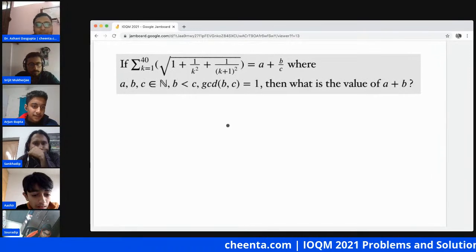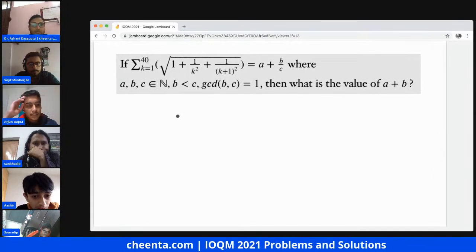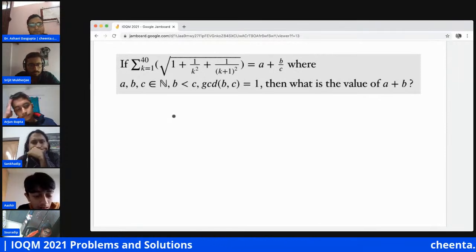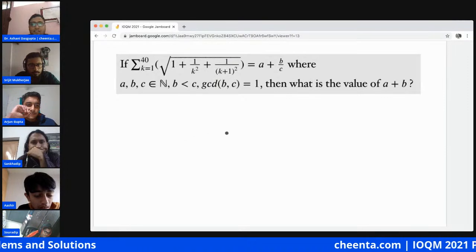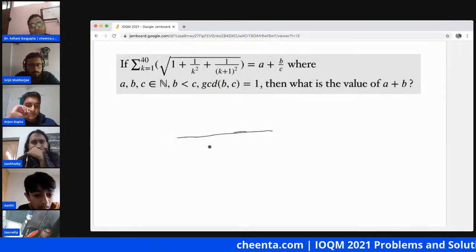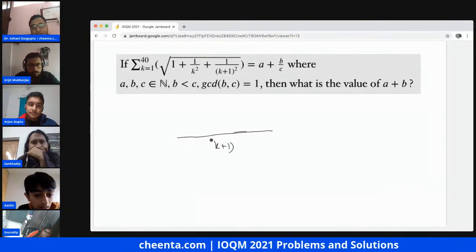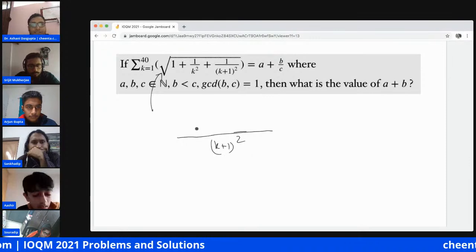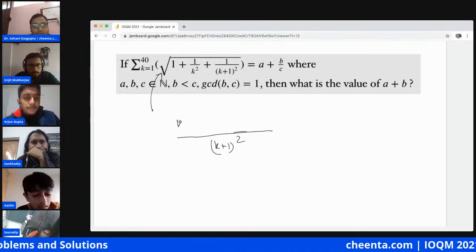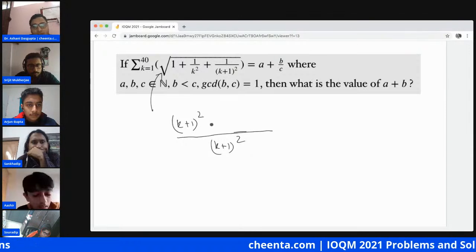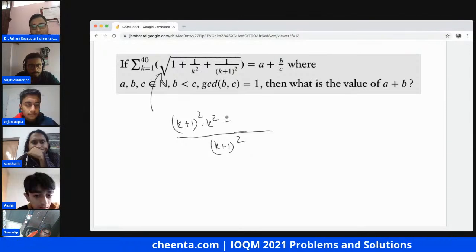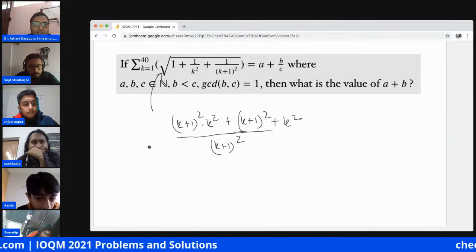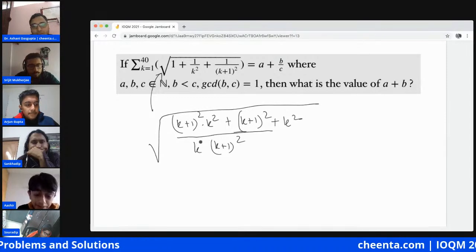If we first expand it, the numerator would become (k square plus k plus 1) whole square. So let's take the LCM. Working with the part inside the parentheses, this becomes (k plus 1) whole square times k square plus (k square plus k plus 1) whole square, and the denominator will have another k square.